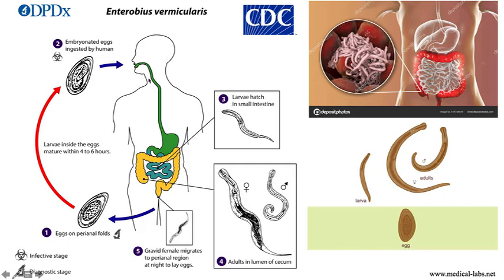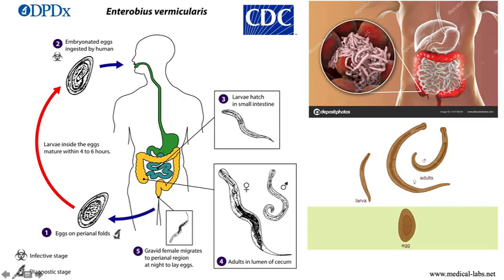This Enterobius vermicularis, the gravid female, migrates to the perineal region at night to lay eggs. So this is the location, for example. In the small intestine, it will leave and reach here, and then it will move to this part of the body, the perineal region, and in the perineal region it will lay the eggs. That's why the infected person will suffer from scratching in this area.